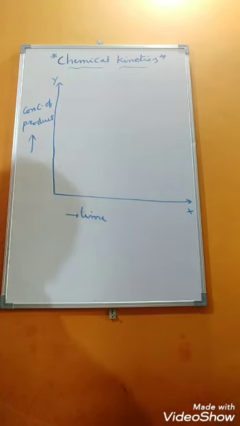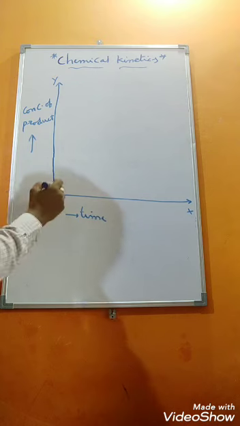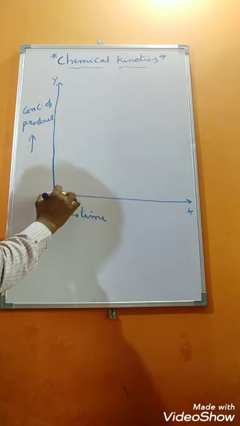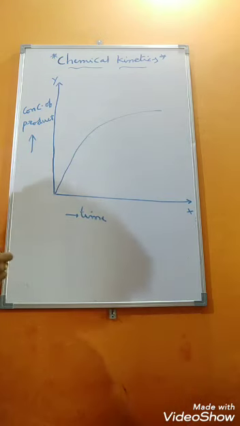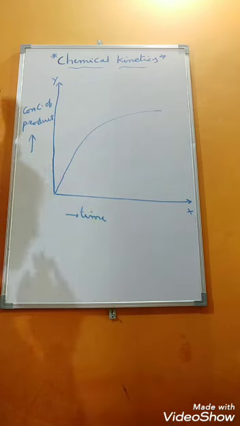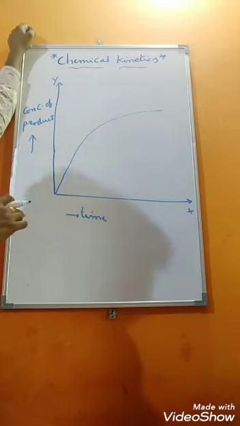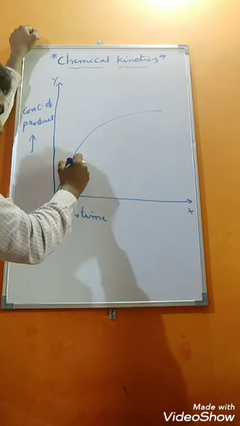We know, students, at 0 time the concentration of product is nil, that is, there is no product. So it will start from 0 value. As the time increases, the concentration of product is increasing. Like this we will get. So we already know this graph. By using this graph, we are going to discuss how to measure the average rate as well as the instantaneous rate. So let us take any 2 points here.